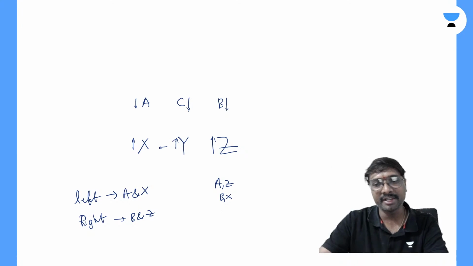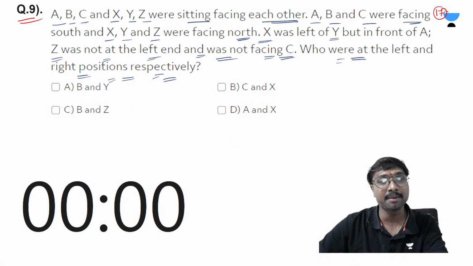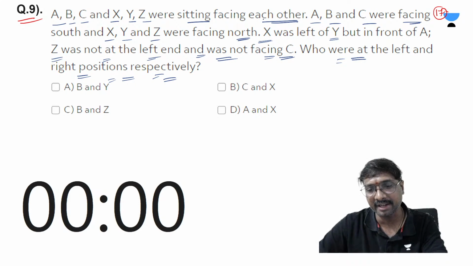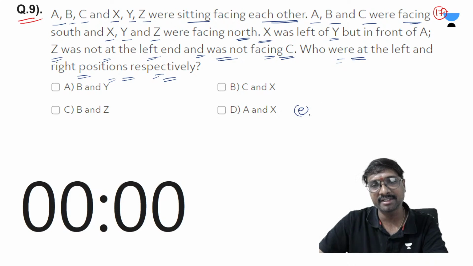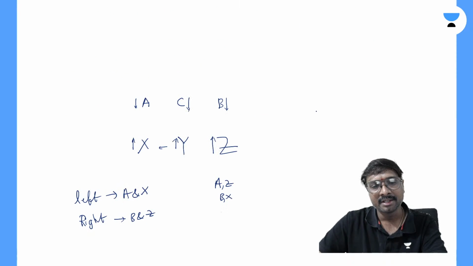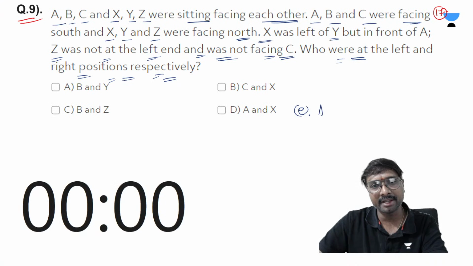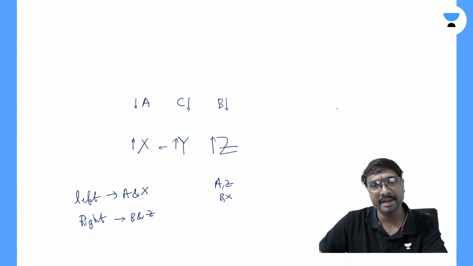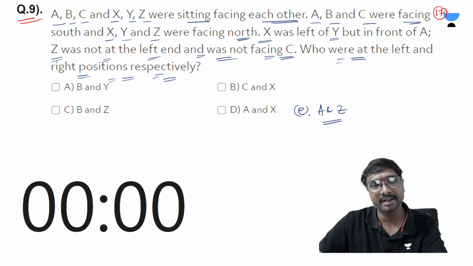What does it mean? You can say either ABC and XYZ were sitting facing each other, right? They are sitting and facing each other, right? So the options must be wrong definitely, right? Facing each other means, either A and this Z, A and this Z you can say, right? It's not A and this Z, right? Okay, this will be the correct answer.